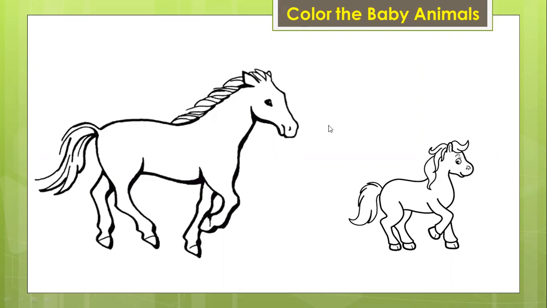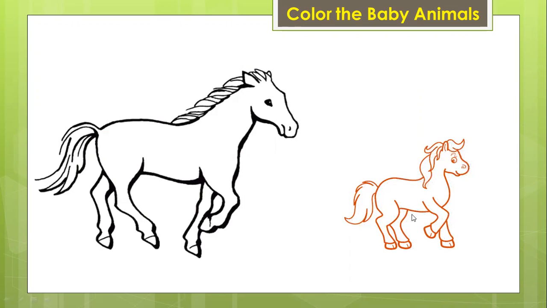So let's color the baby animal. Which one is the baby animal? A horse or a foal? It must be a foal. Let's color the foal with me. Let's get started. Color it. The foal is colored now. You got it. Yes. You see?